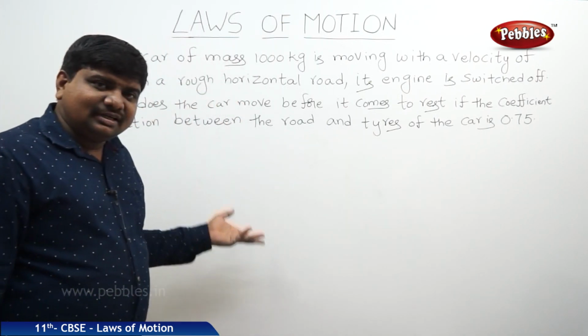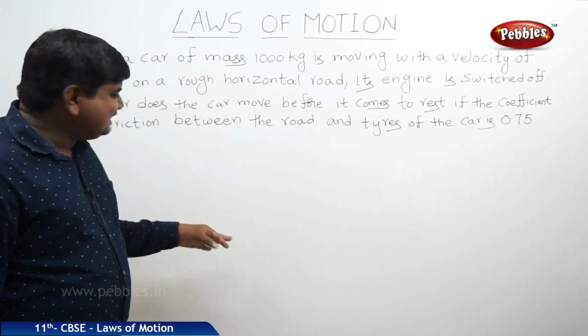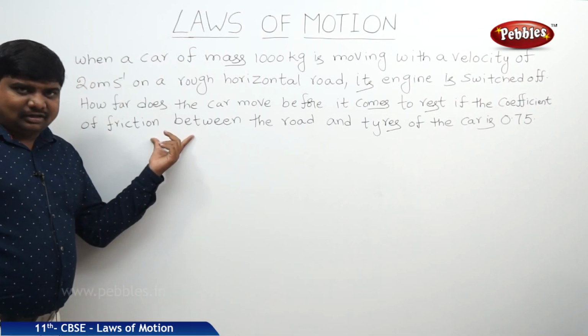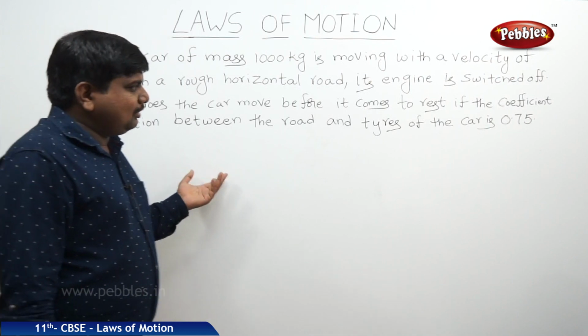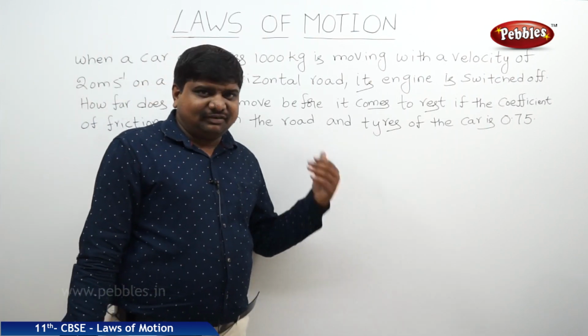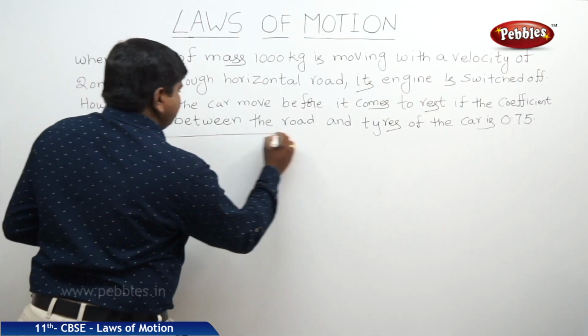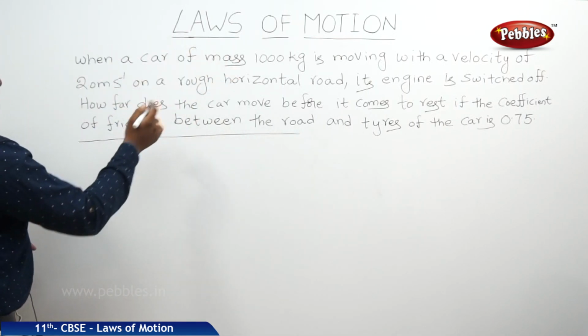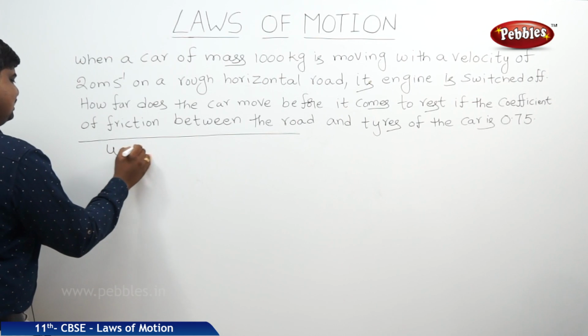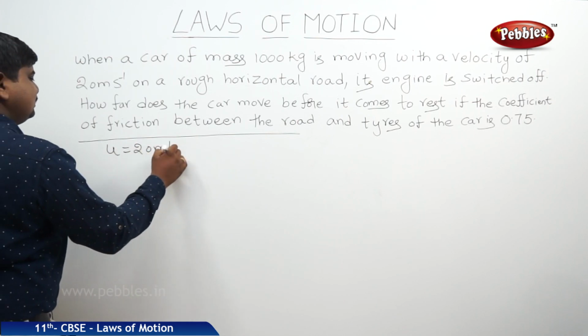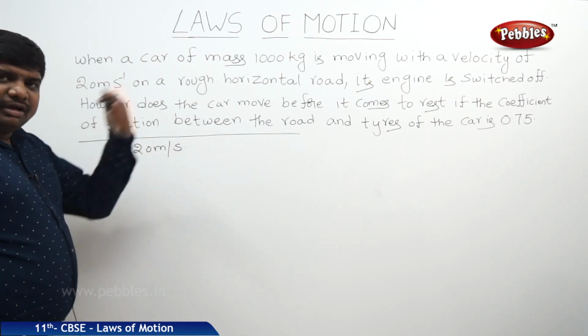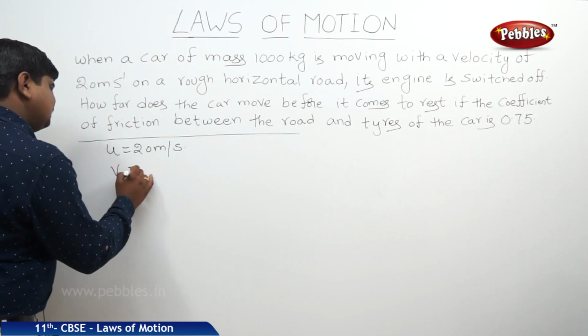Now, in this case, we should consider the coefficient of friction also. In kinematics, we are not at all considering the coefficient of friction or frictional force. In this case, we should consider. So, the given statement is, the initial velocity u is equal to 20 meters per second. Before coming to rest means the final velocity is automatically 0.